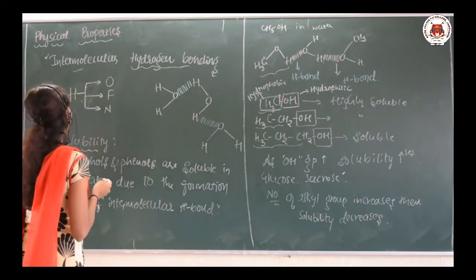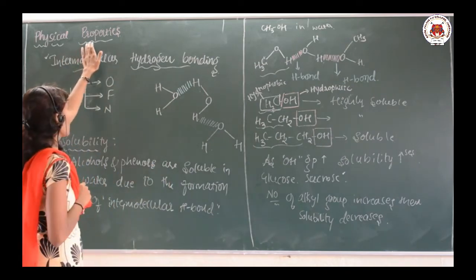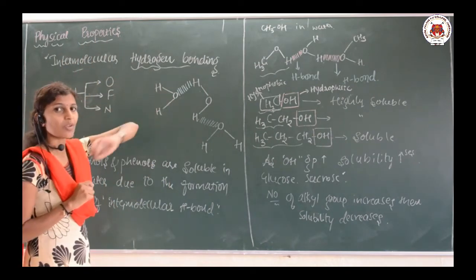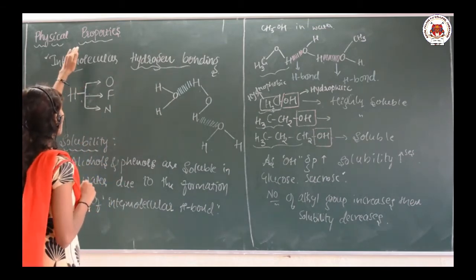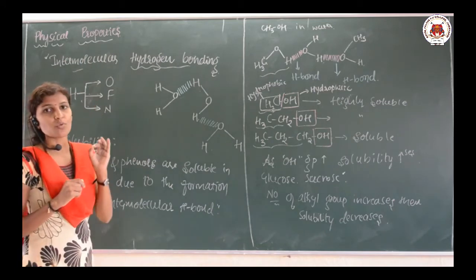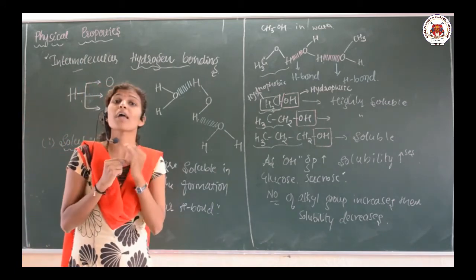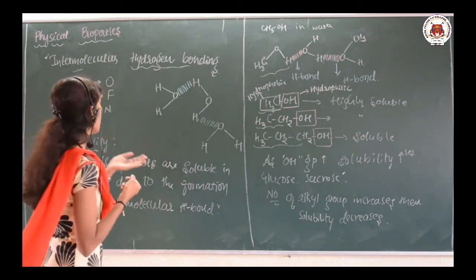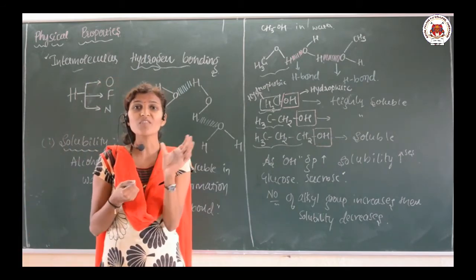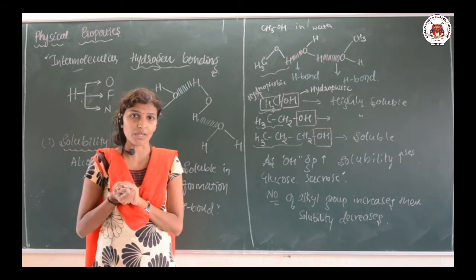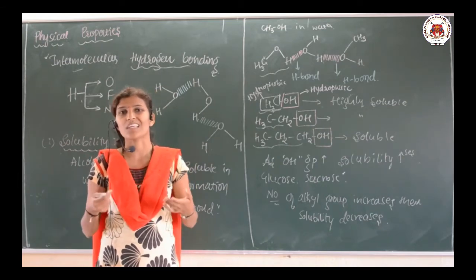See here, once again I will repeat, we are discussing the physical properties. The physical properties are mainly due to the formation of intermolecular hydrogen bonding. Intermolecular means in between two molecules, the hydrogen bonding is taking place.